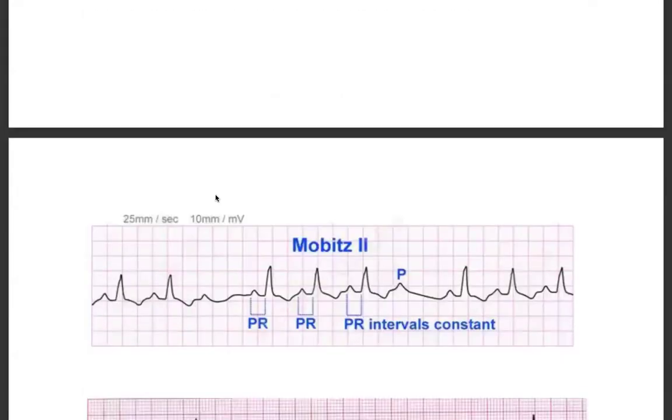As I told you here, the PR interval will be fixed, followed by a dropped beat. This is the difference between type 1 and type 2. So here, the PR interval is fixed, fixed, fixed. You can see there's no progressive prolongation. Three beats you can see, followed by a dropped beat here. Then 1, 2, 3, maybe here, I don't know how many here.